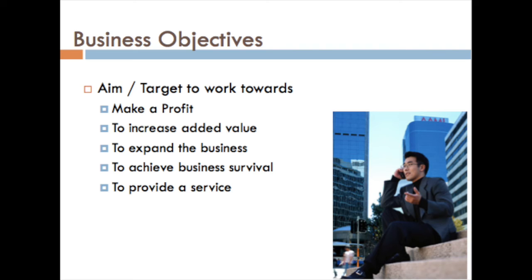The second objective in setting up a business is to increase added value. You need to know the definition of added value: it is the difference between the selling price and the cost of materials to produce it. Here is an example.